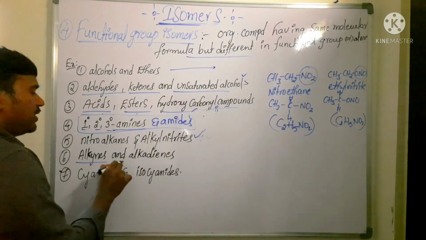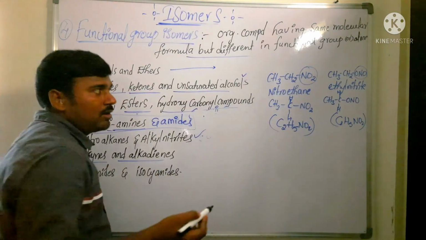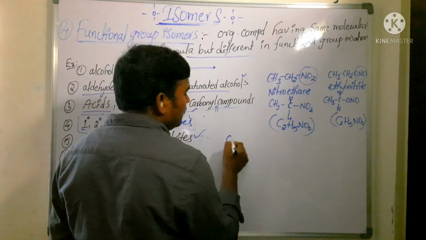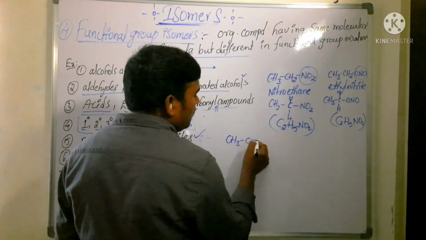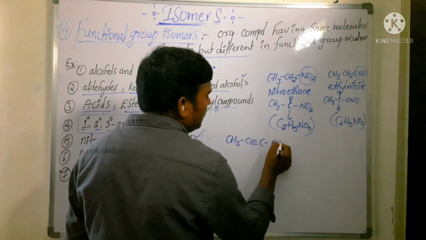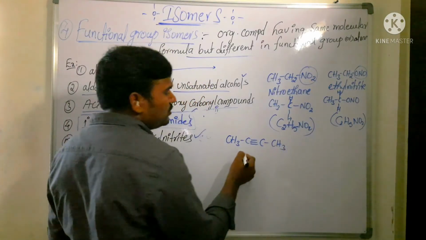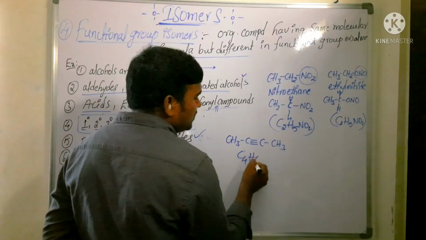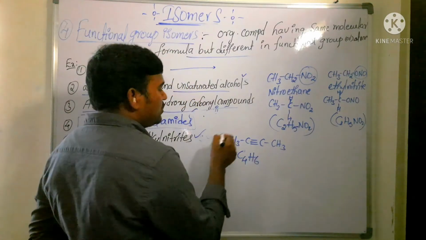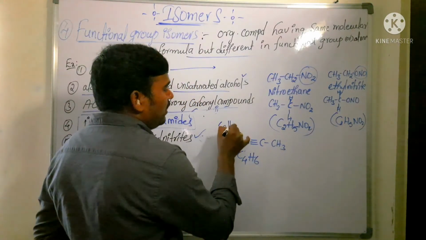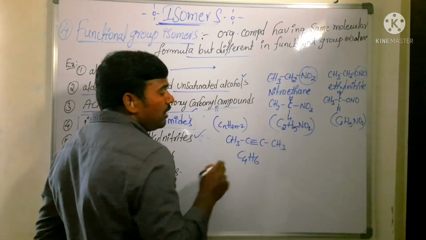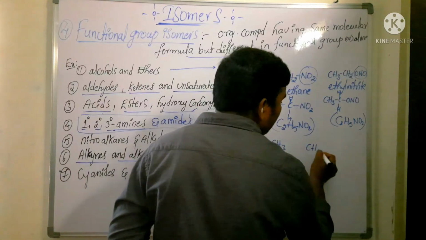Next we are going to see the alkynes and alkadienes. Say for example I am taking butyne. Whose formula is C4H6. Butyne obeys the CnH2n minus 2 formula.